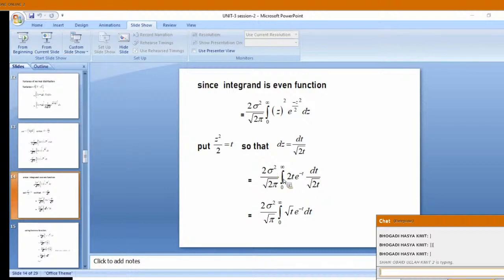Yes. So I am cancelling root 2 and root 2. Okay, sigma square I am having, root pi I am having, root t and t I cancel. I am getting root t here, e power minus t dt. Now you check these steps are clear or not. All these, whether the integration, differentiation, cancellation, all that.